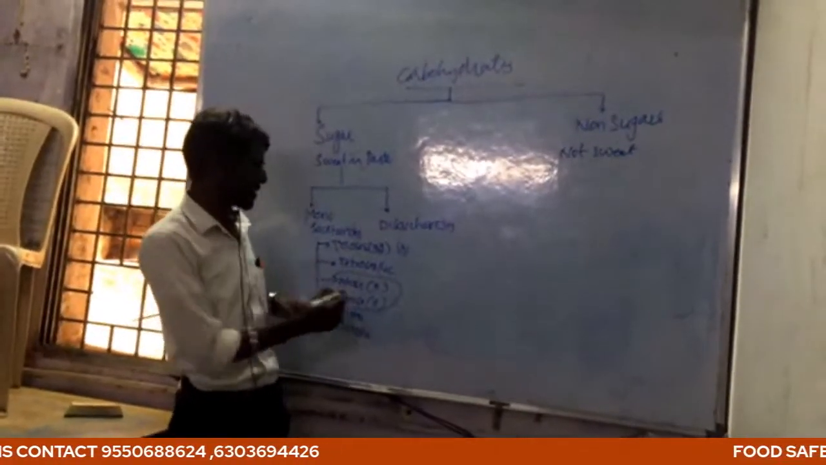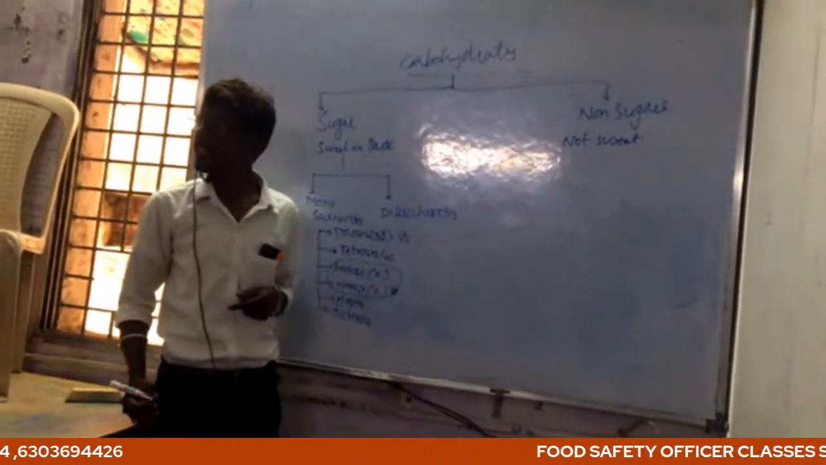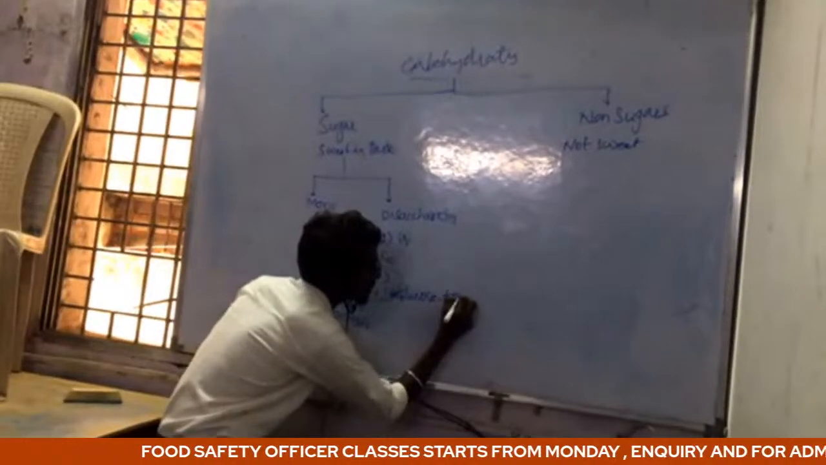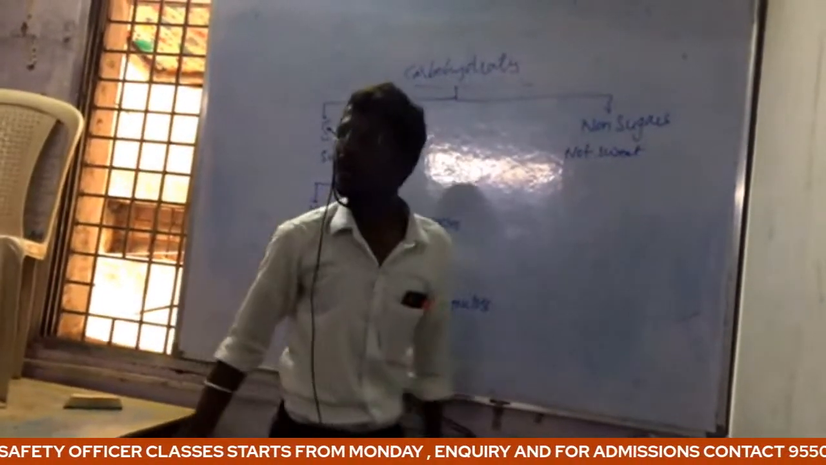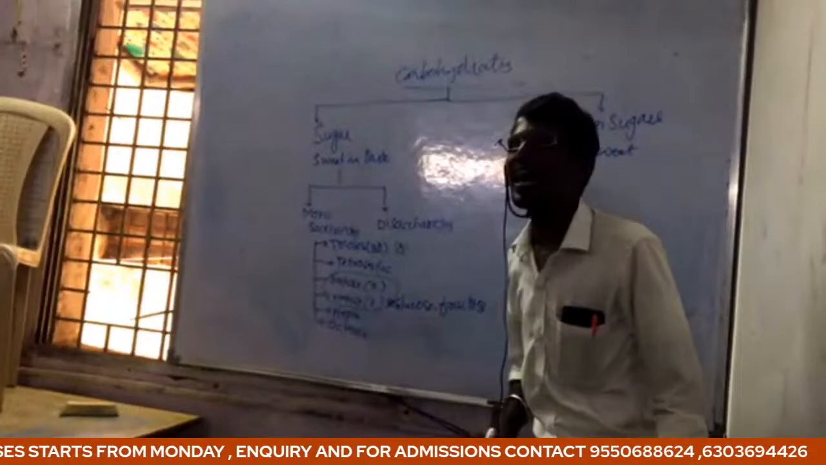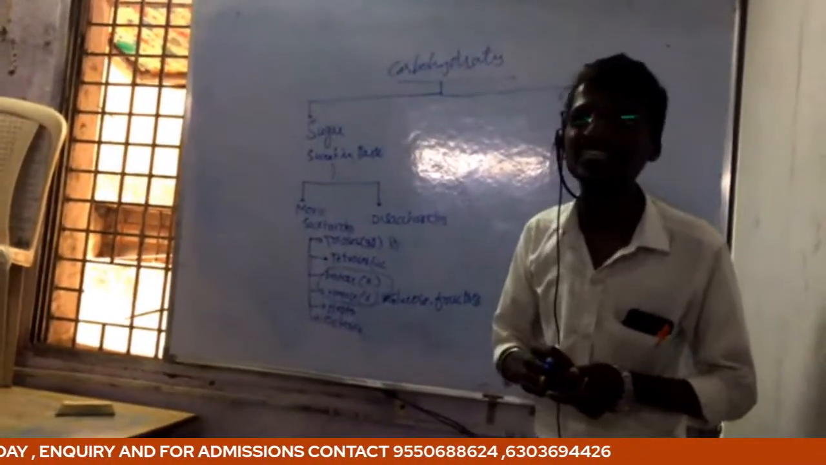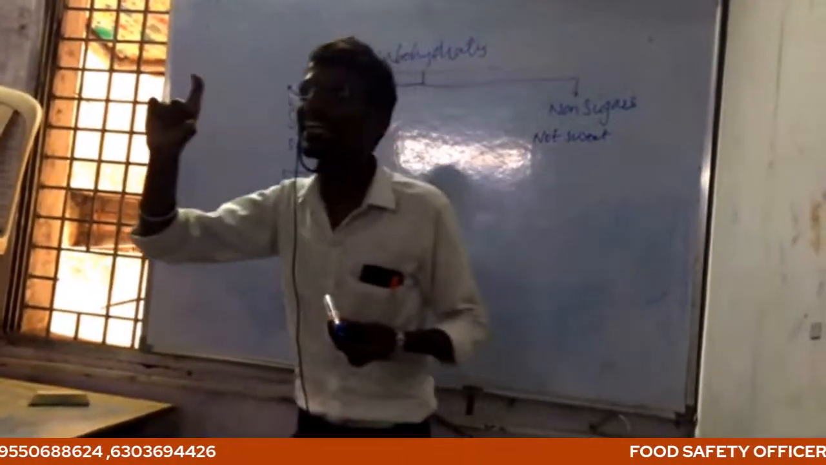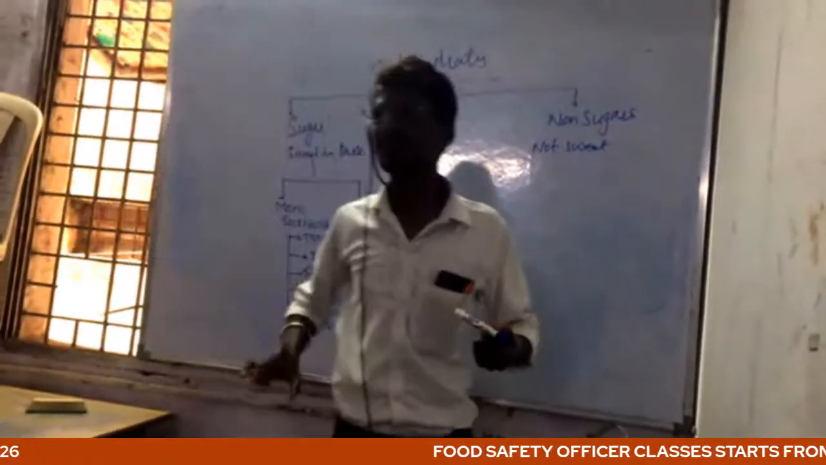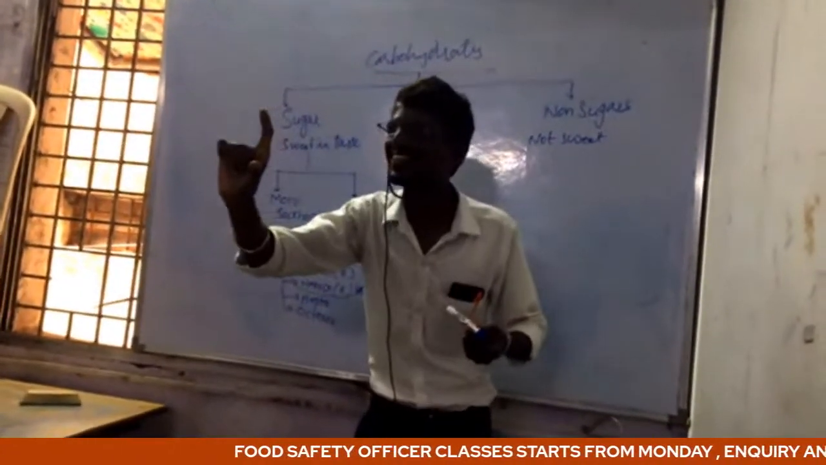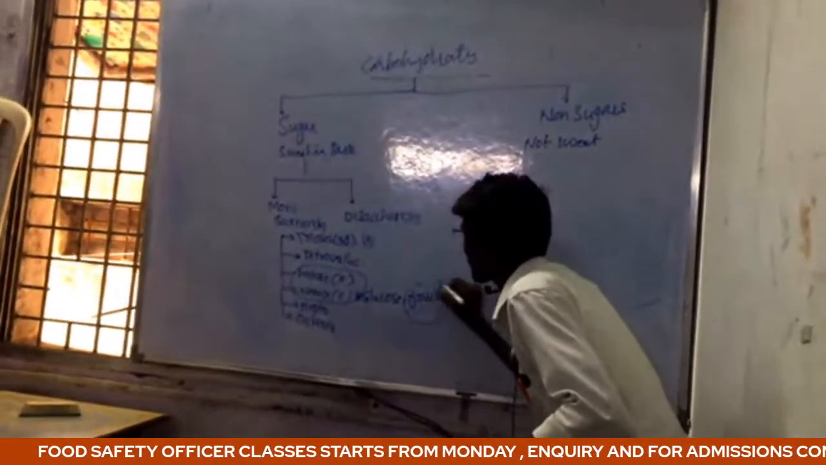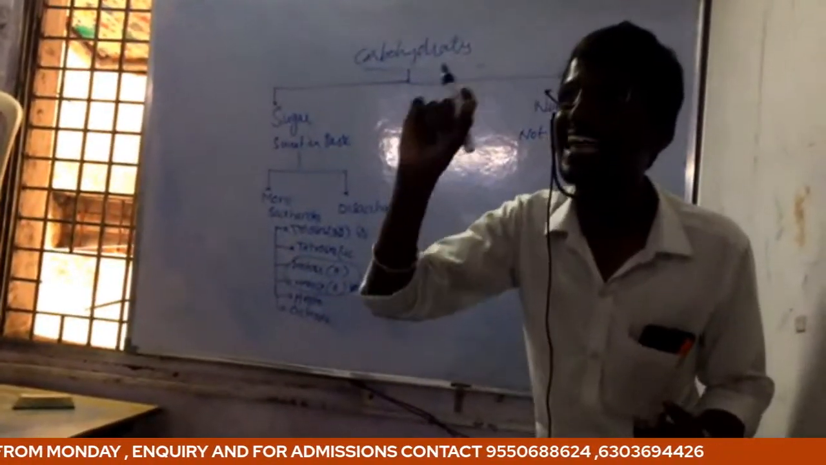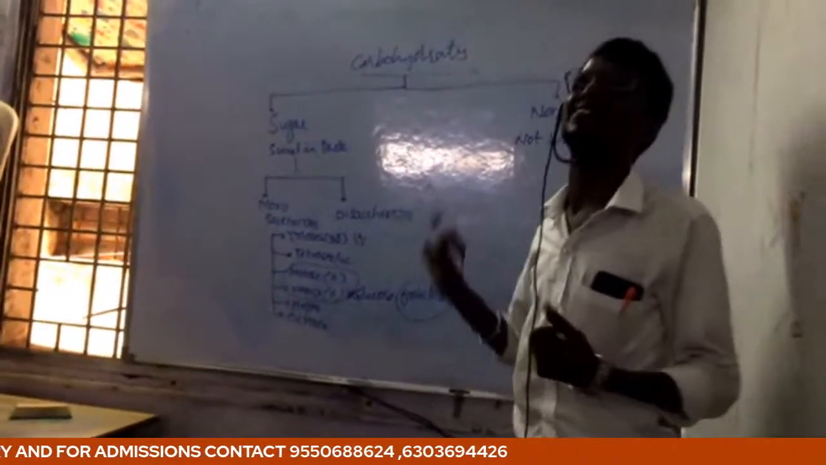Then coming to 6 carbon, which is the most important. Glucose and fructose. For example, honey. You know honey? How sweet is it? More than sugar. The highest sweet taste is honey. In the entire world, the sweetest thing is honey. Due to the fructose present in honey, it has a much sweeter taste, which is one of the questions.